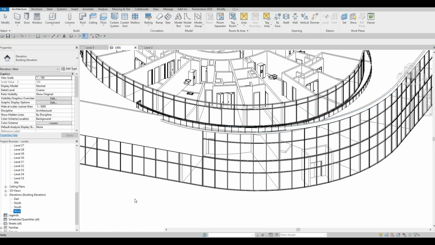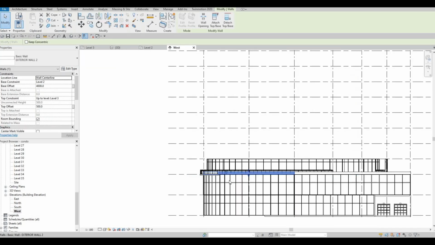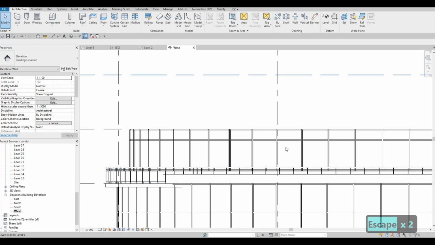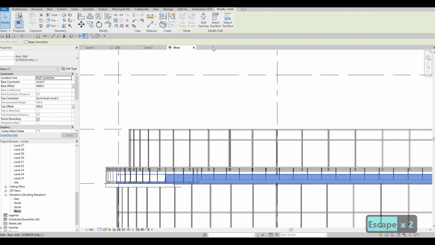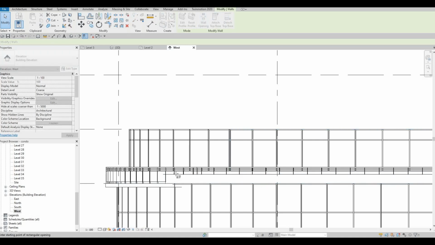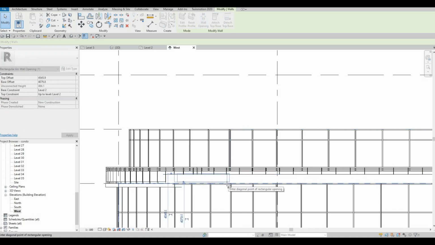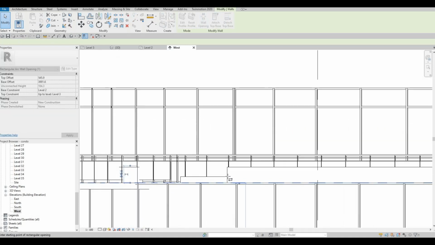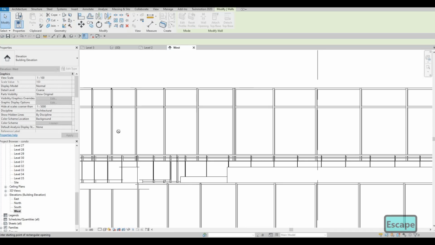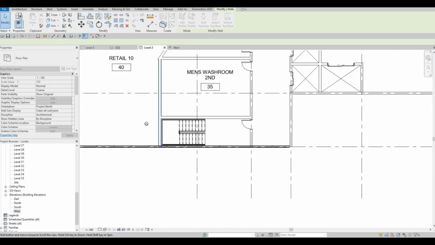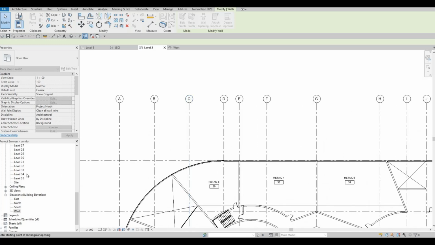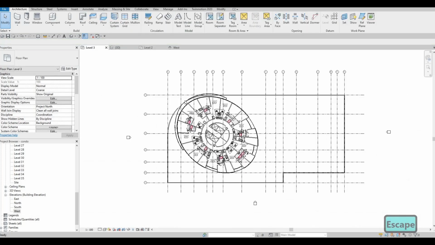So I believe this is from the west side. So here, a trick you could do is select the wall and then create an opening. So that will create an opening there and we can extend it from level 2. So go to level 2 or level 3, sorry.